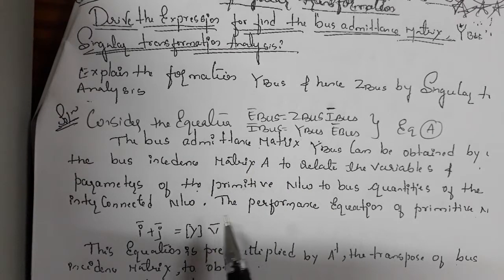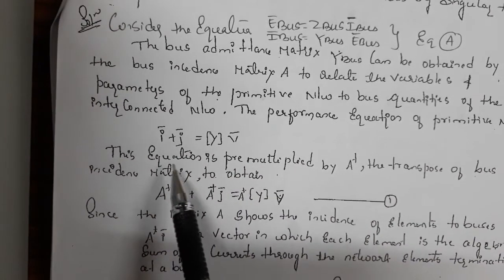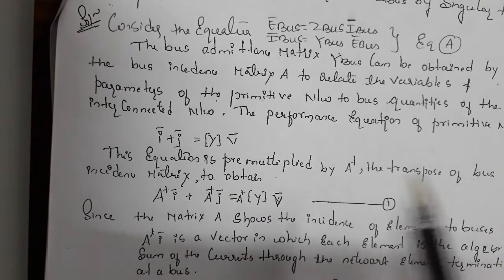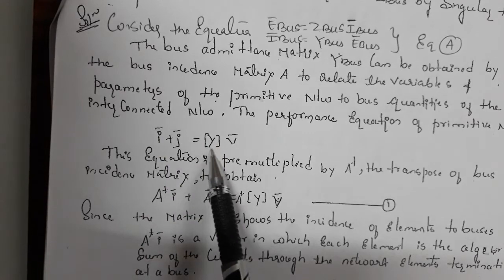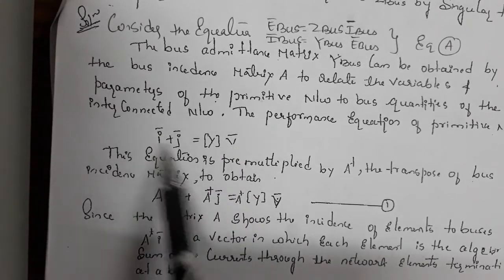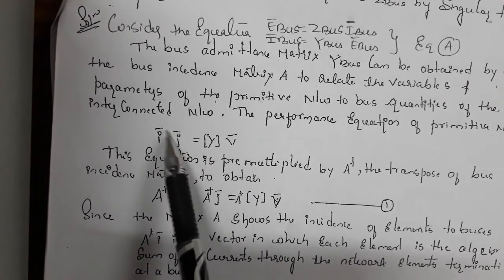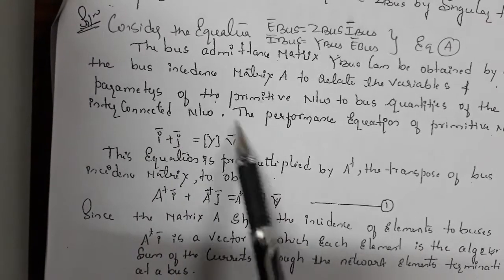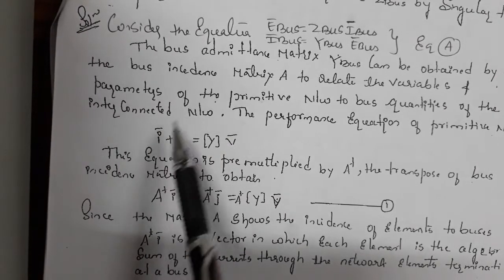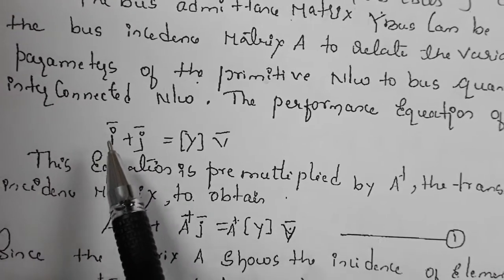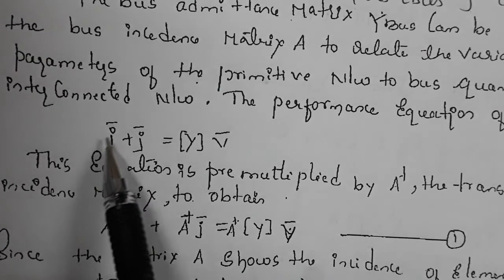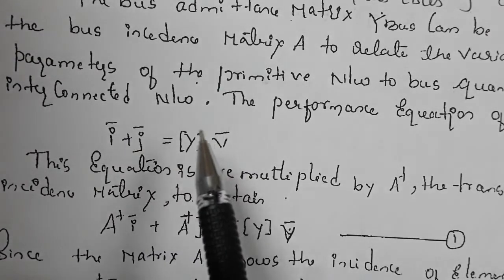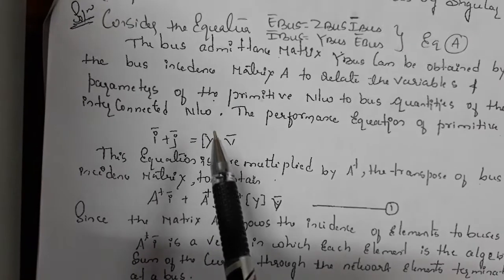Now the performance equation of the primitive network can be taken as I plus J equals Y into V. We got this performance equation from the primitive network, as one equation in terms of KCL. Using this equation, I will multiply everywhere by the transpose of A, that is, A star.